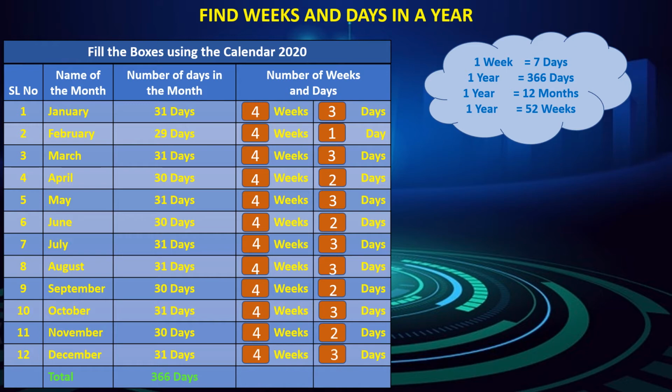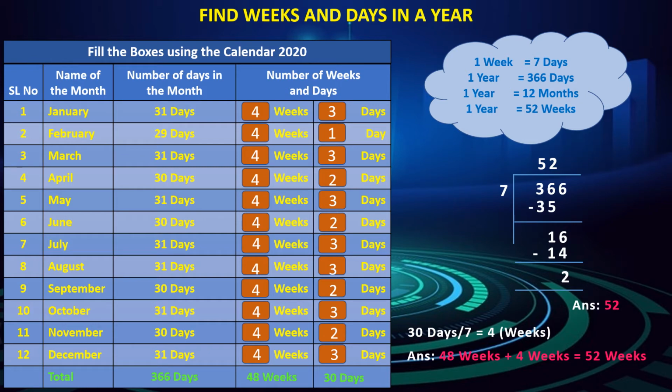Totally, we have 366 days in the year 2020. That is 48 weeks and 30 days. As you know, 1 week is equal to 7 days. So, we have to convert the 30 days into weeks. 30 divided by 7 is equal to 4. Now we get 4 weeks. So the answer is 48 weeks plus 4 weeks is equal to 52 weeks. Here is the calculation to find the number of weeks from the number of days in a year. So 1 year is equal to 52 weeks.